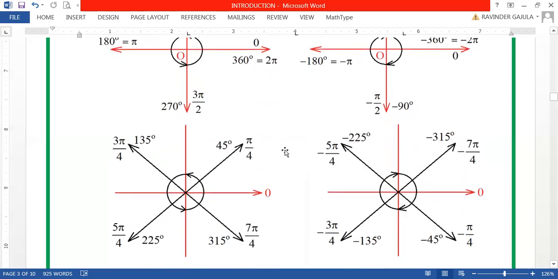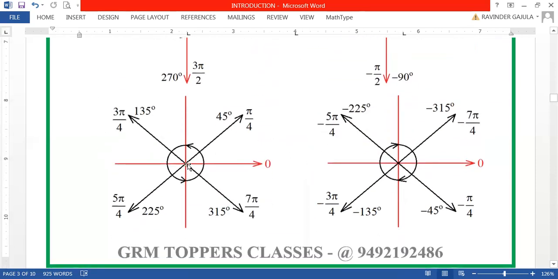Now you see, sometimes when the terminal ray gets in the middle of the first quadrant, it will be 45 degrees or pi by 4 radians. This is the terminal ray along the midway of the first quadrant. Terminal ray along the midway of the second quadrant is 135 degrees or 3 pi by 4 radians.